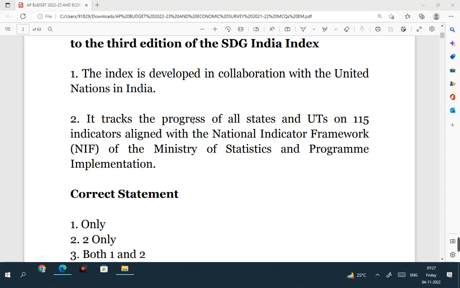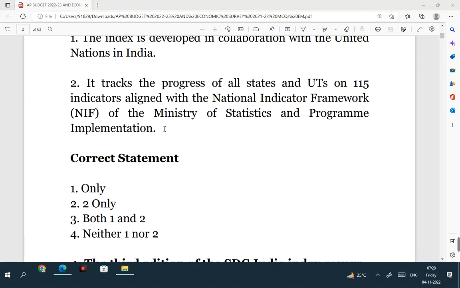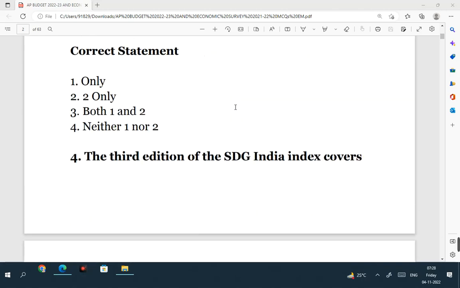So the third edition, it tracks the progress of all the states and union territories on 115 indicators aligned with the National Indicator Framework. So this is a framework under the Ministry of Statistics and Program Implementation. So the second statement is also correct. So both statement 1 and statement 2 are correct. So both 1 and 2. So there is something called National Indicator Framework. So this National Indicator Framework works under the Ministry of Statistics and Program Implementation.